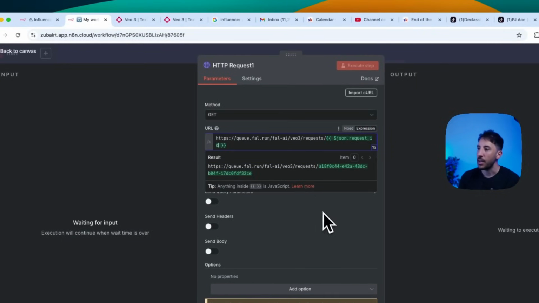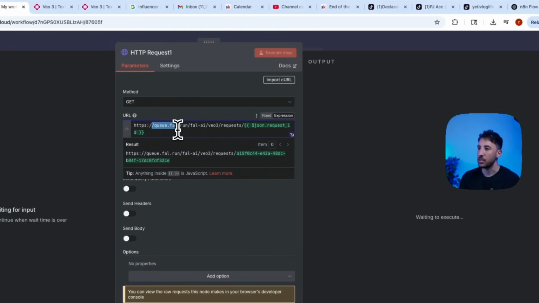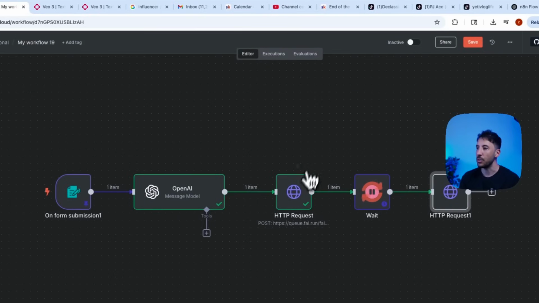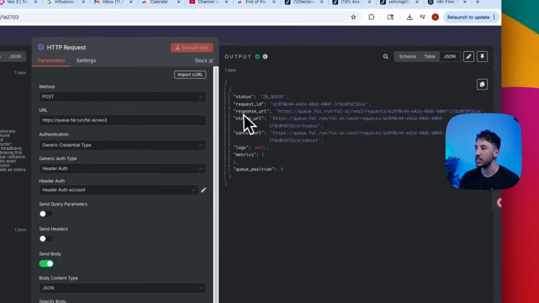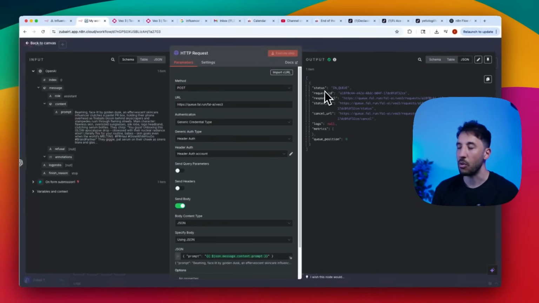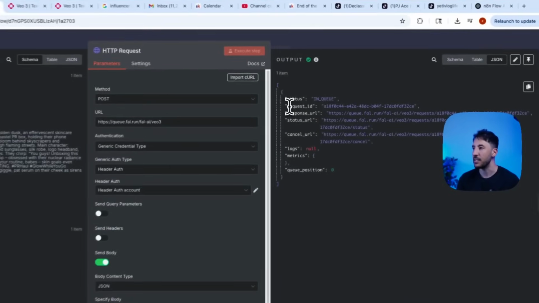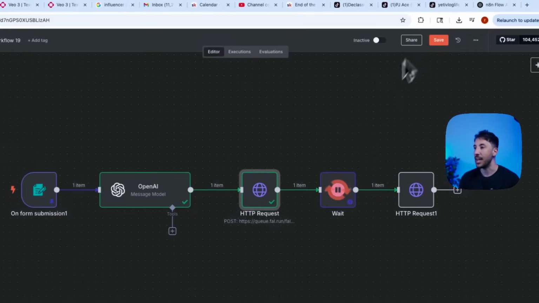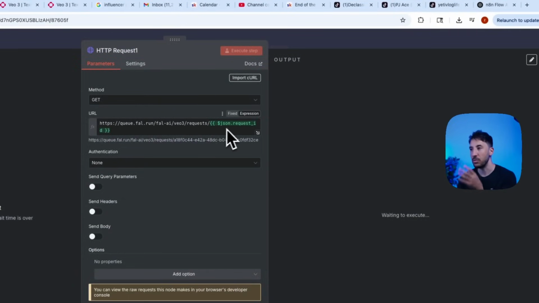There you go. This is queue.fal.run, and then it requests this json.id, the request ID that's coming in from right here, because every time you send a request to Fal, it generates this request ID. And if you want to download that video, you need to reach out to that particular ID.